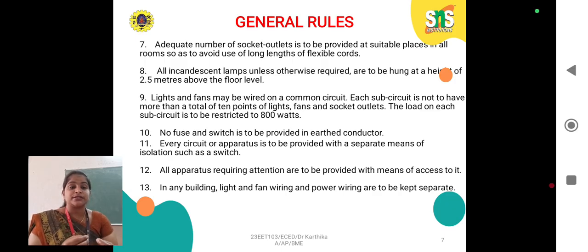Each sub-circuit is not to have more than a total of 10 points of light, fans and socket outlets. The load on each sub-circuit is to be restricted to 800 watts. No fuse and switches to be provided in earth conductor. Every circuit or apparatus is to be provided with a separate means of isolation such as switch. All apparatus requiring attention are to be provided with the means to access it, and in any building, light and fan wiring and power wiring are to be kept separate.